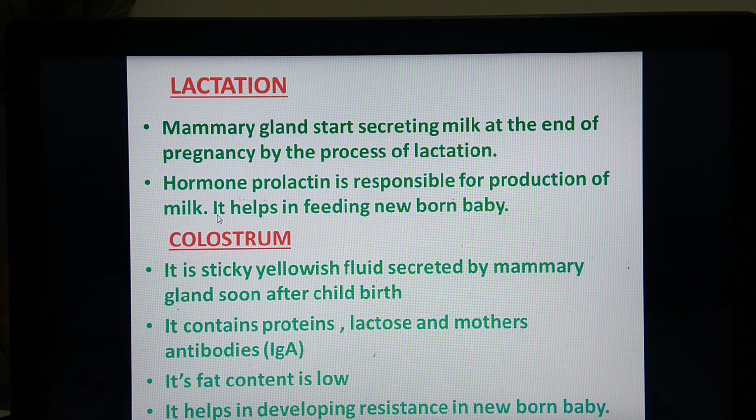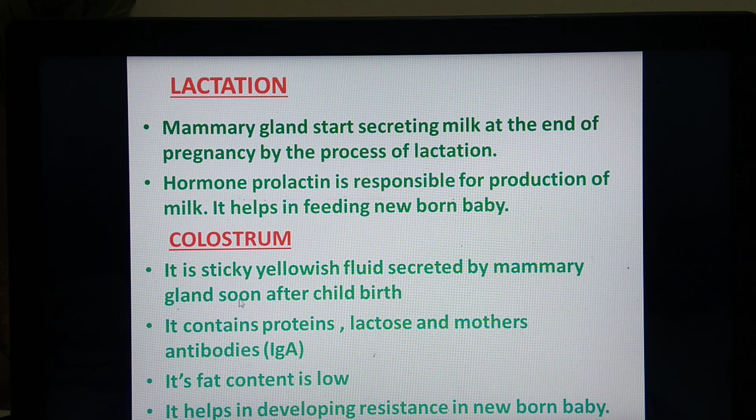And this milk helps in feeding the newborn baby. Colostrum is the secretion again by the mammary glands just soon after childbirth. What does it consist of? It consists of proteins, lactose and antibodies. IgA type of antibodies are found in colostrum. So through these antibodies, the baby is getting passive immunity.